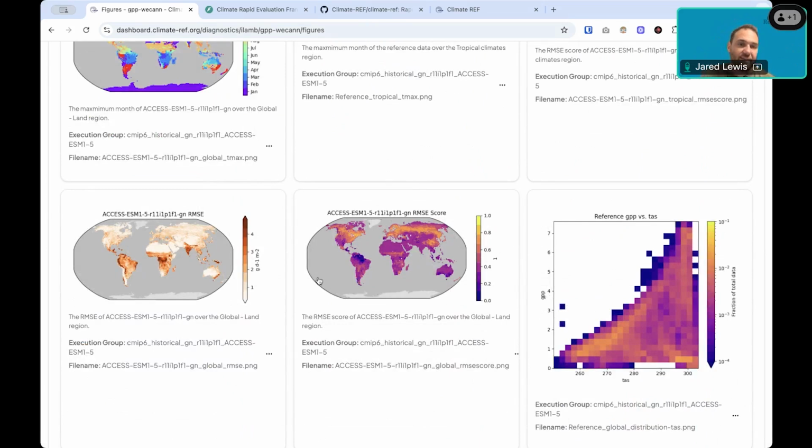I would probably add here that the ref doesn't do the calculations itself. The ref is a framework where diagnostic providers are able to provide output in a consistent format that we're then able to visualize in different ways. So if we looked at a different diagnostic, you may see different types of figures because those are native to, say, ESM Valtool or PMP. But the figures in the Data Explorer are the aggregation of the individual values that these diagnostics provide.